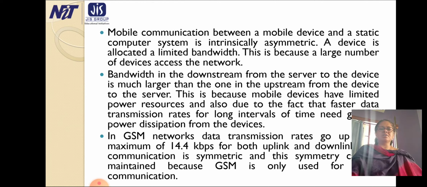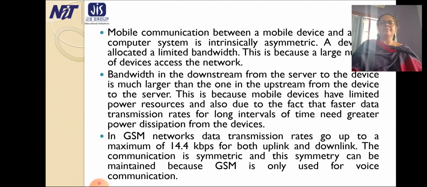This is because mobile devices have limited power resources, and also due to the fact that faster data transmission rates for longer intervals of time need greater power dissipation from the devices.